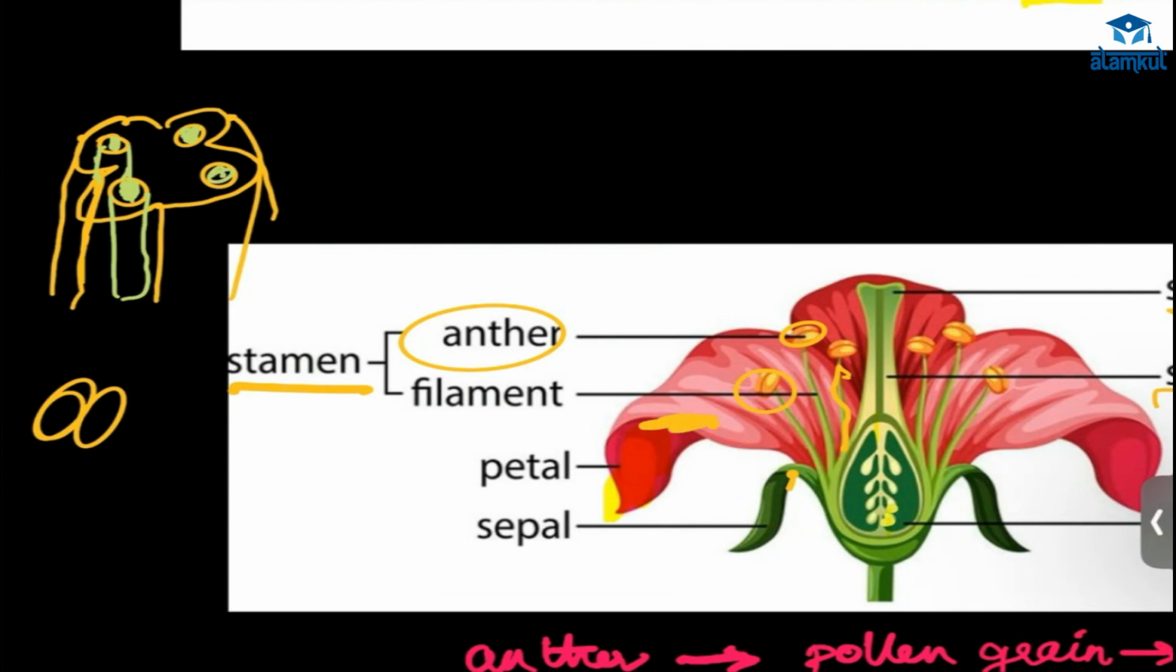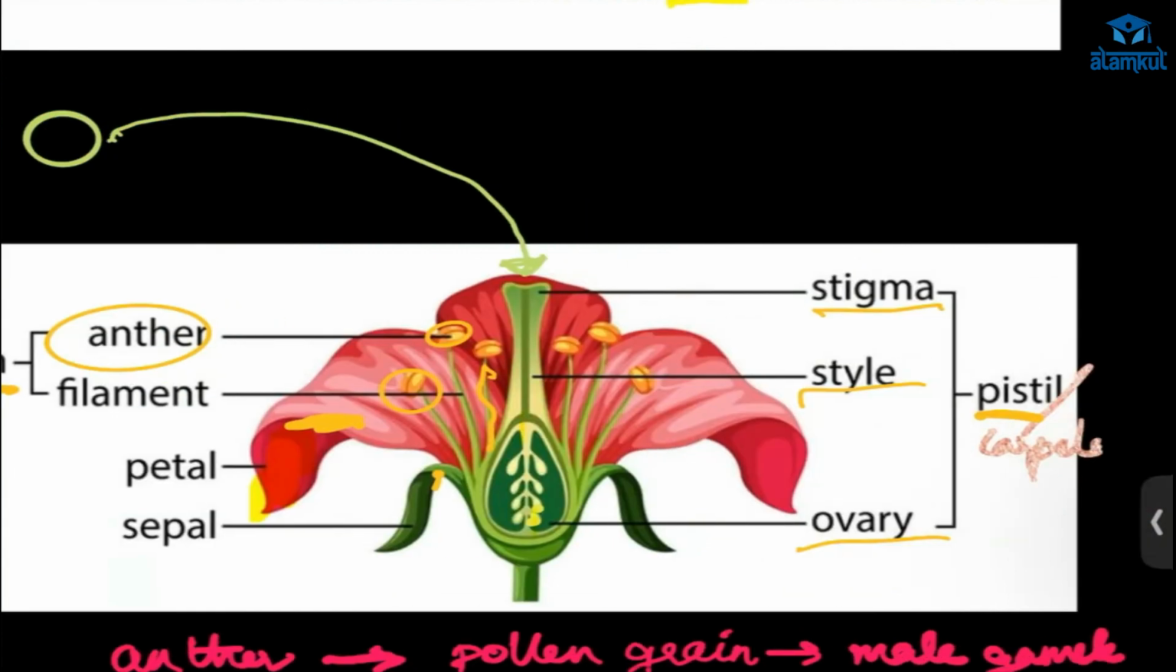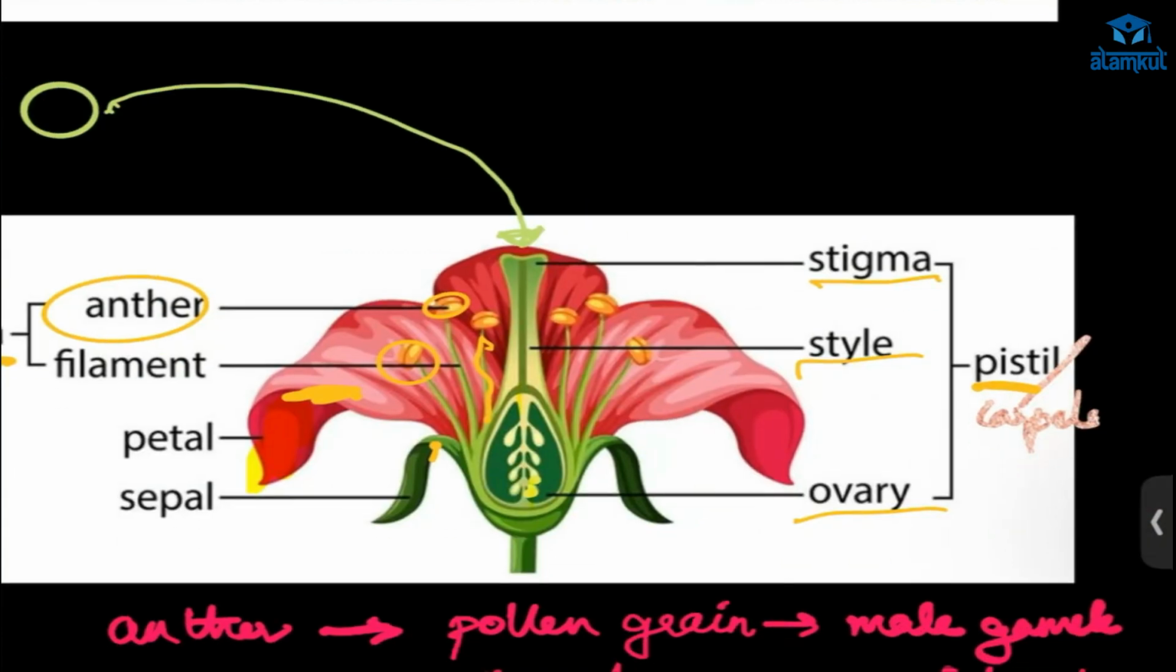After they become pollen grains, what will happen? This pollen grain will go to the stigma. After this, the pollen grain will germinate, and it will contain two male gametes. One forms the endosperm, one forms the zygote.